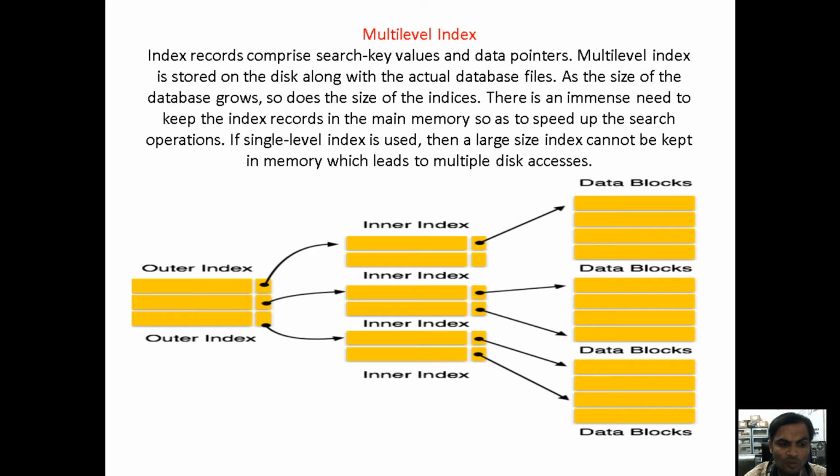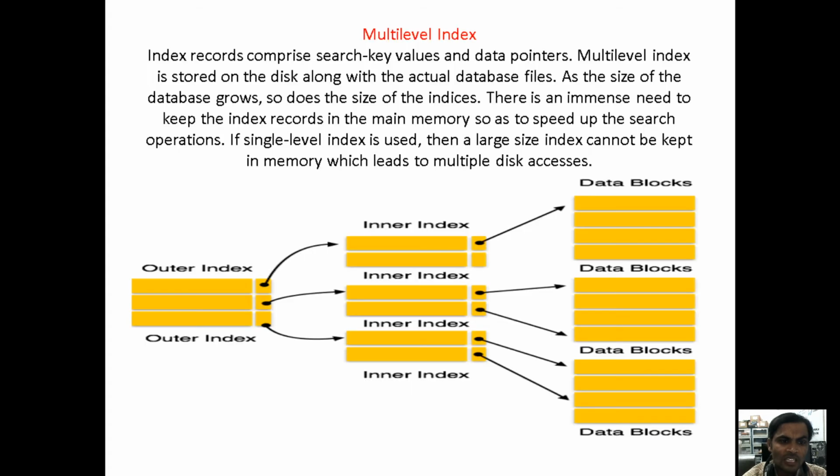Now suppose you want to search for 23. That search key value is not there in the primary index. That is the purpose of creating the secondary index, the inner index. It creates one more level of indices where we store the search key values, and with the help of the search key values it points to the data block.